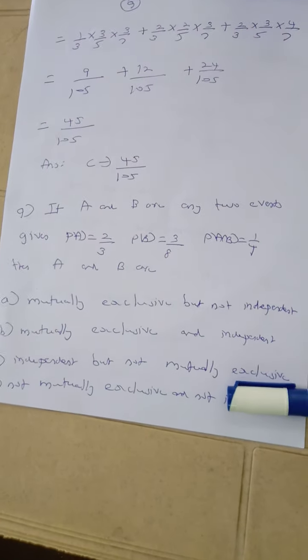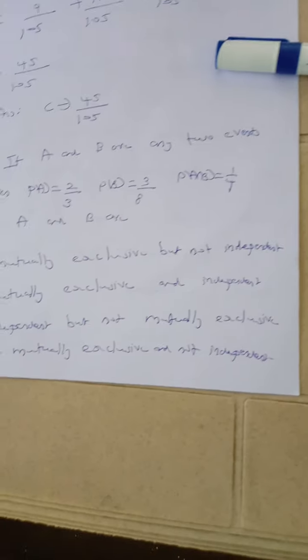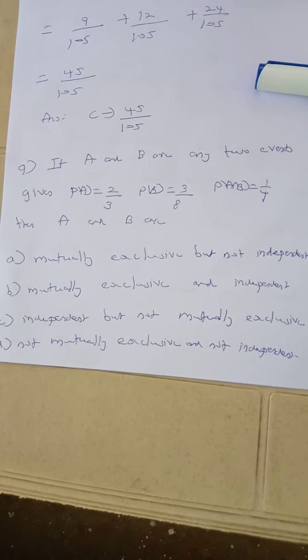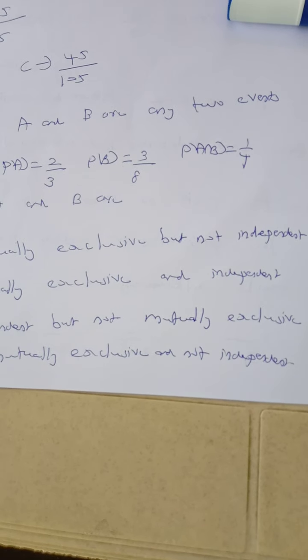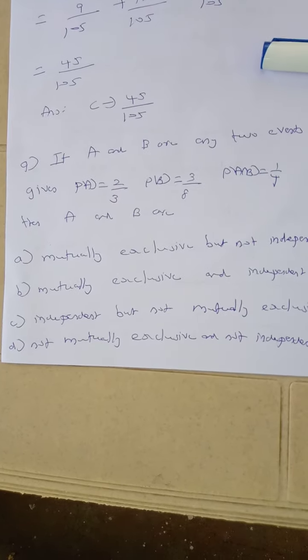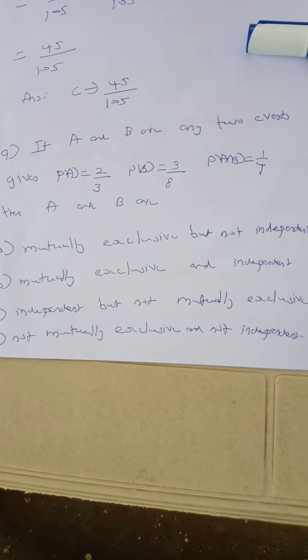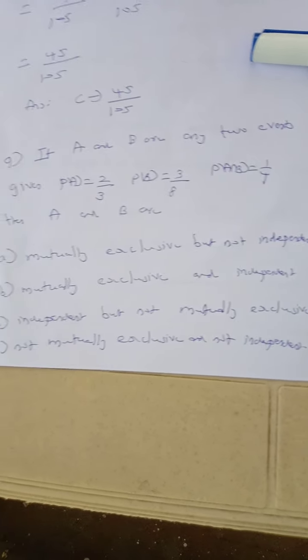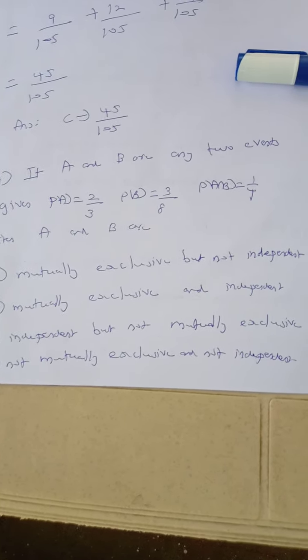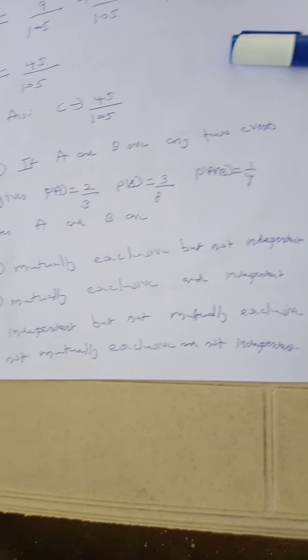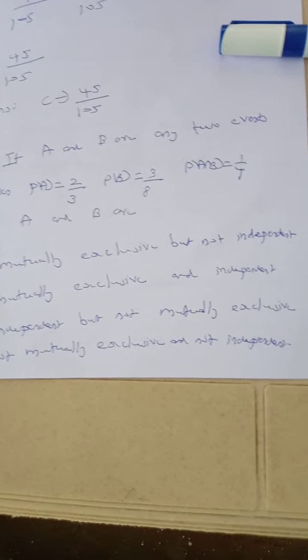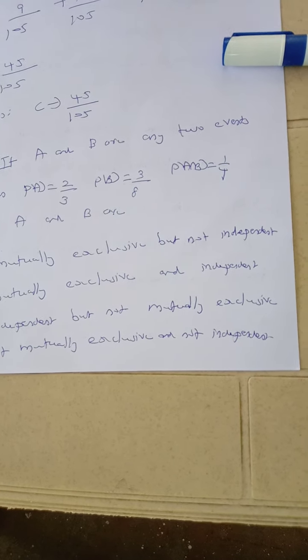Question number 9. If A and B are any two events, given probability of A is equal to 2 by 3, probability of B is equal to 3 by 8, probability of A intersection B is equal to 1 by 4. Then A and B are: option A, mutually exclusive but not independent. Option B, mutually exclusive and independent. Option C, independent but not mutually exclusive. Option D, not mutually exclusive and not independent.